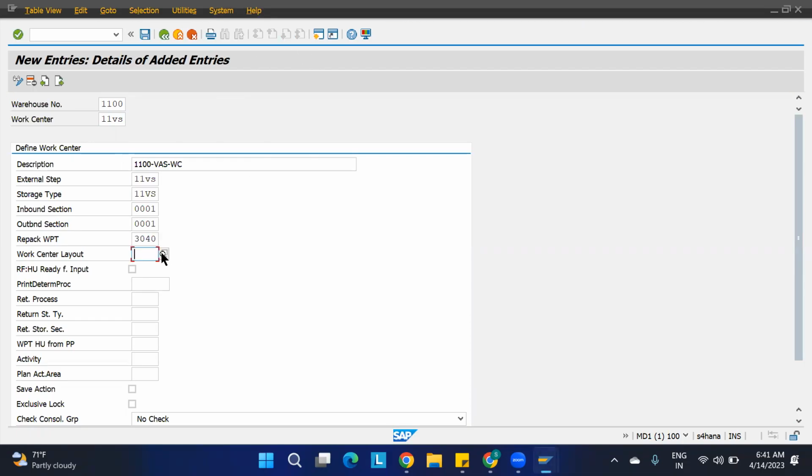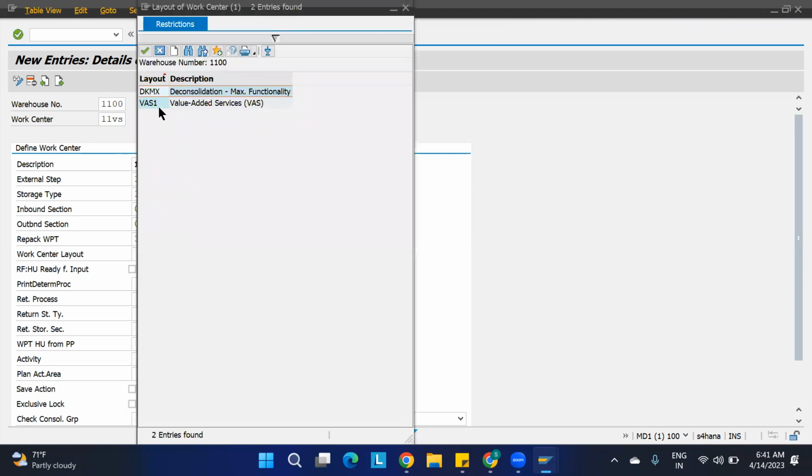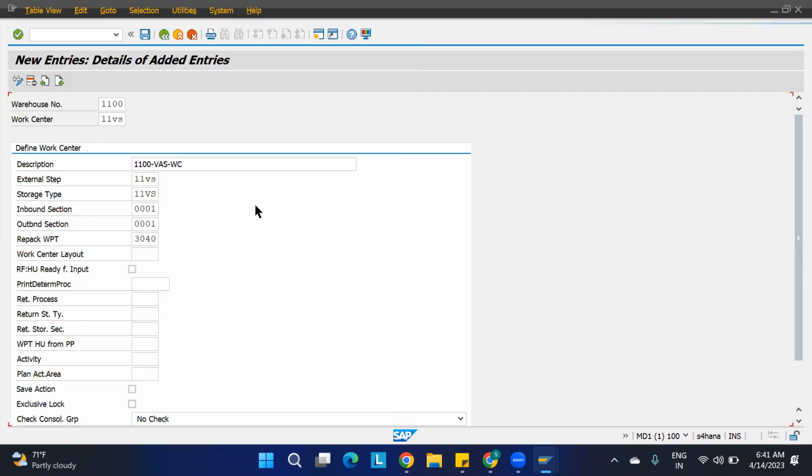Okay, this one layout I need to select as whatever we have created just now. I am going to select that VAS1. Okay, that is for the VAS. I have selected this VAS1, and we can save this action.